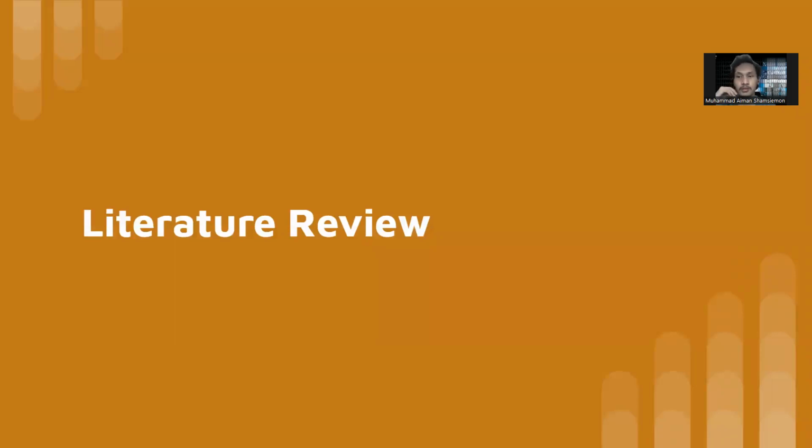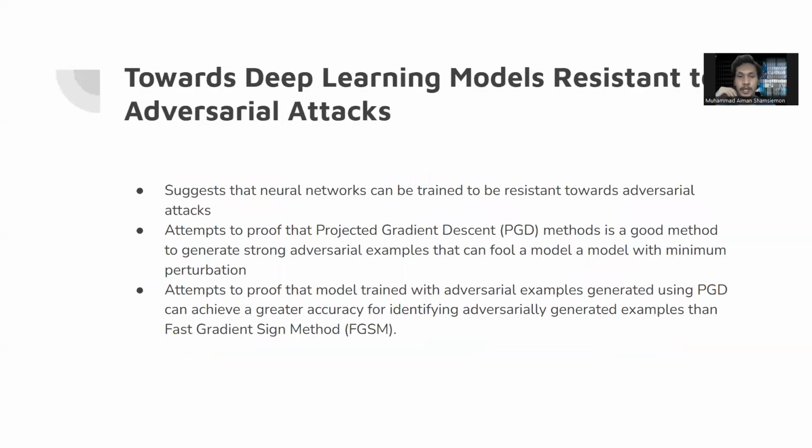So let's go into a bit more detail about the papers that I have used in this project. The first paper is the topic of this project, Towards Deep Learning Models Resistant to Adversarial Attacks. Remember the example earlier that we showed? This paper suggests that there's a type of adversarial attack which is good at generating strong adversarial examples that can fool the model with minimal perturbation.